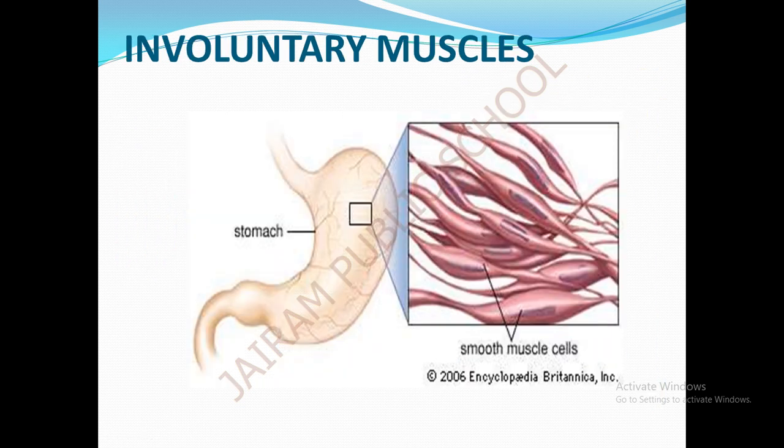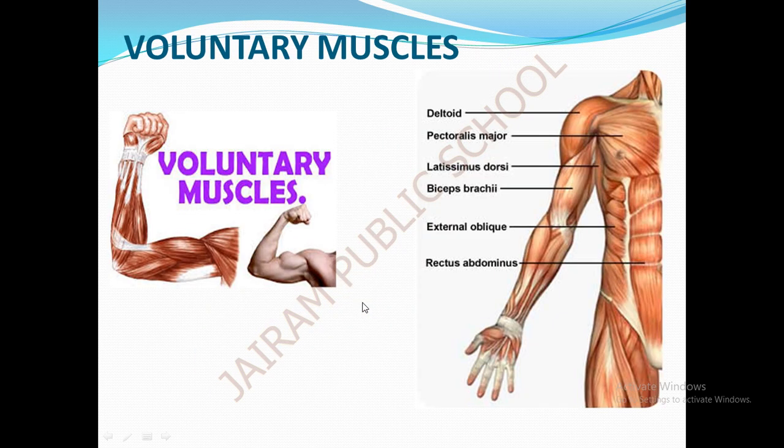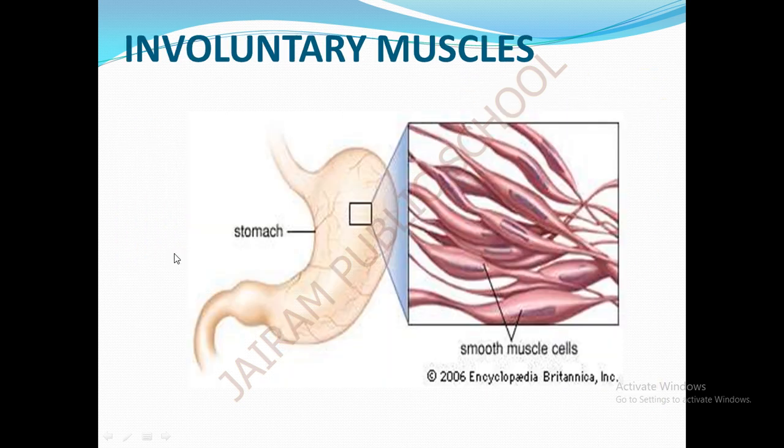And involuntary muscle. It is a smooth muscle which is present in the liver, stomach and intestine. Look at the picture, it looks very smooth. But see this picture, there are stripes present in the muscles. But in this picture, it looks very smooth. This is an example of involuntary muscle. The digestion process, we can't control. Once we take the food into our mouth, we are not able to stop the process of digestion.